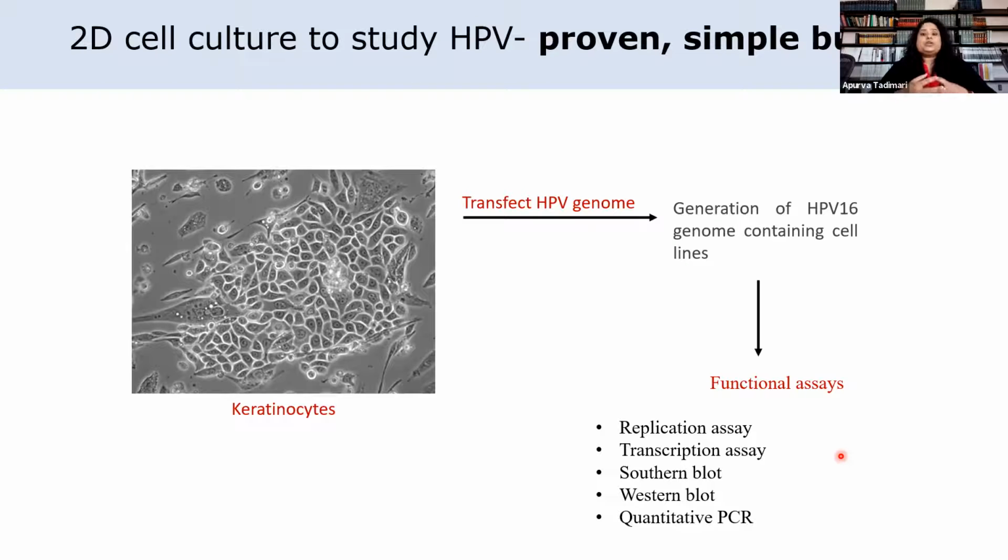The attempts to produce human papillomaviruses using this conventional monolayer cell culture have been unsuccessful. For many years, the field of HPV research was hampered by the lack of a tissue culture system that allowed the full HPV life cycle.